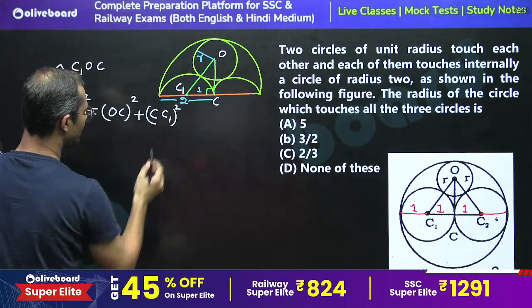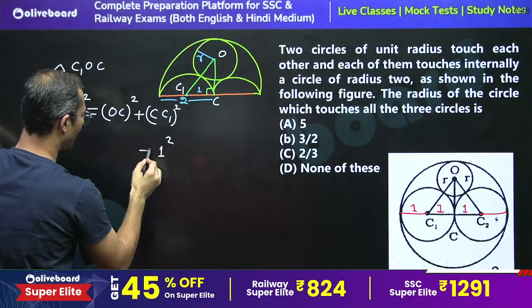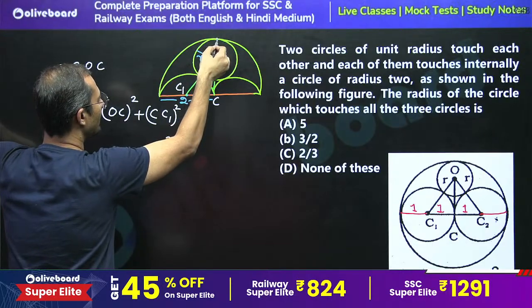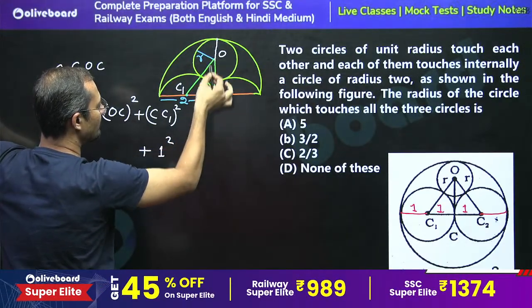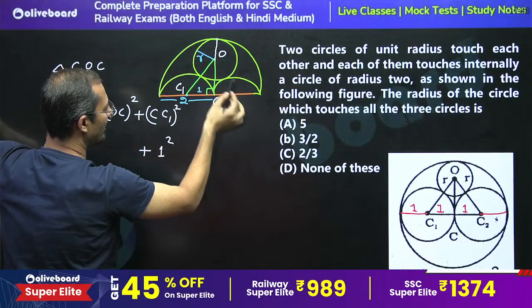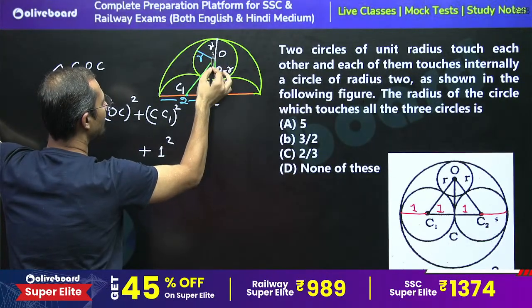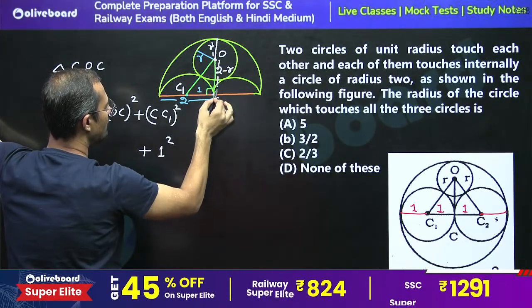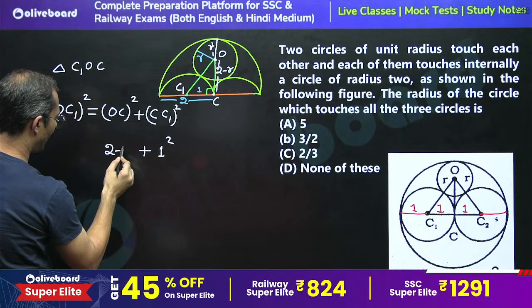CC1 is 1, so 1 square plus OC square. OC, the complete radius of the big circle, is 2, and this is r, so from O to C it is 2 minus r. So OC is equal to (2 minus r) square.